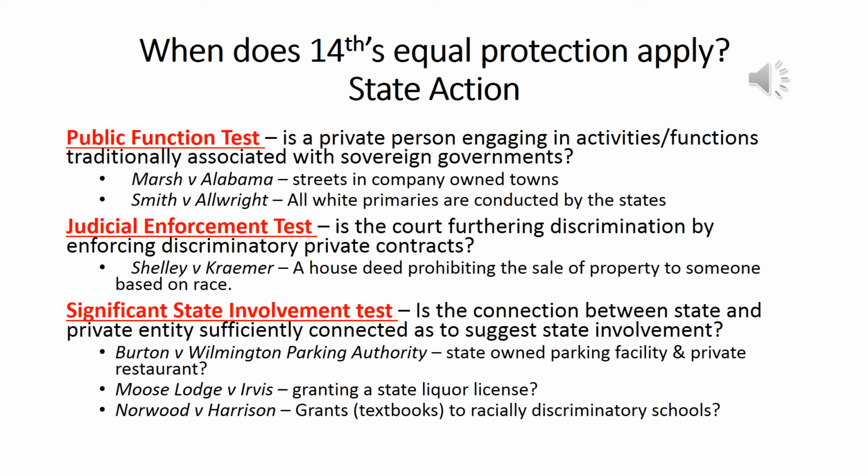But I would argue the Civil Rights Act of 1964 would prevent Moose Lodge from being able to discriminate based on race against someone in their club. Why would I say that? Because the state that lodge is in would then not be eligible for federal funds because they're allowing discrimination to exist in their state. So that's how a lot of southern states were forced to start enforcing anti-discriminatory actions, because they're not going to get money from the federal government unless they prevent discrimination from existing, based on the Civil Rights Act of 1964.